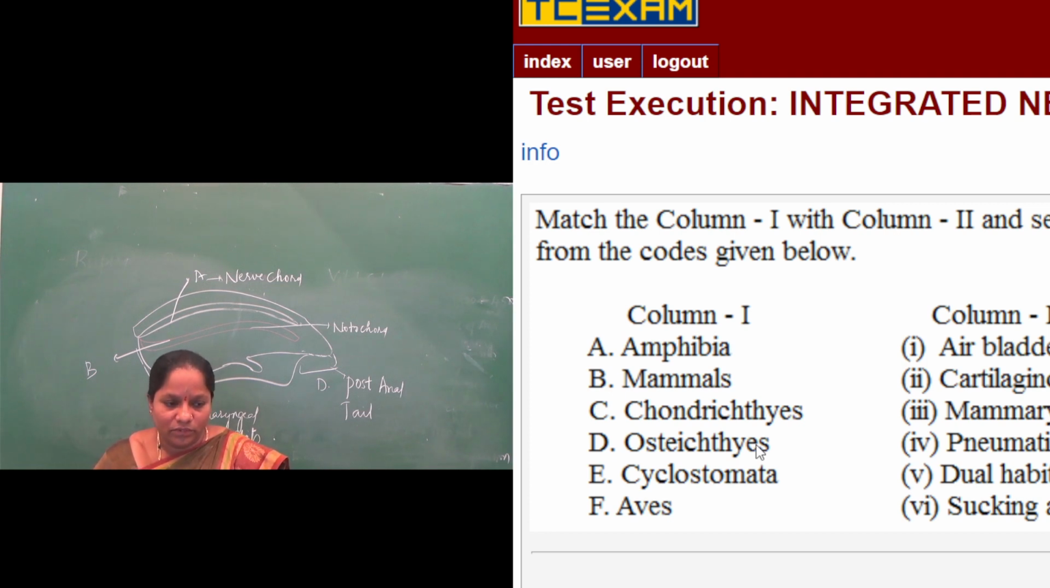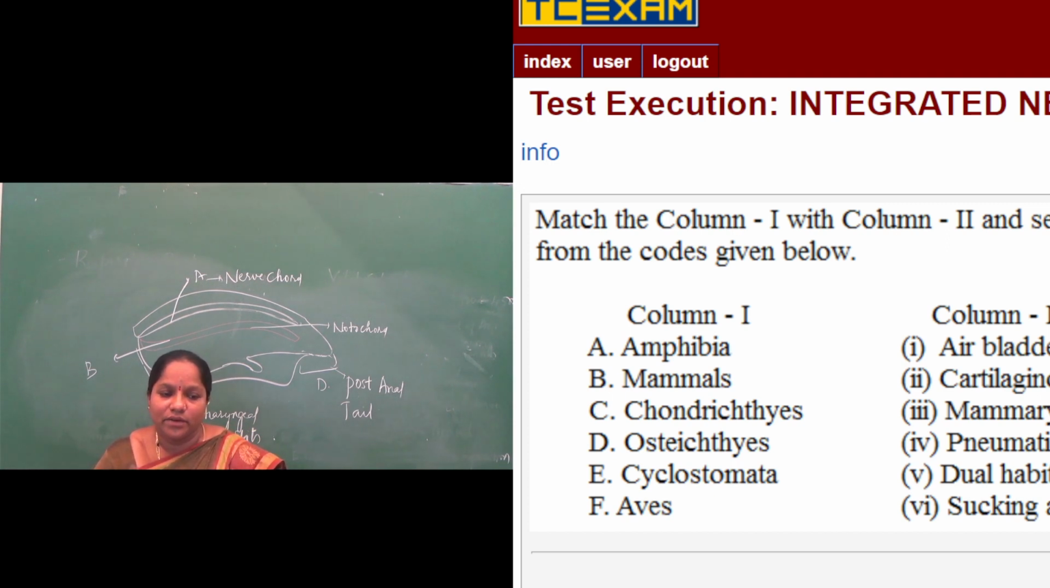In column 2, related to osteichthyes, they have given air bladder. Air bladder is correct here because osteichthyes are fishes with an endoskeleton that is bony. The heavier body will make the fish sink in the water. For that purpose, at the abdomen, in the dorsal fin, they have a particular air bladder. So we can also say buoyancy. The term buoyancy: some plants or flowers can float in water, for example, when you take lotus.